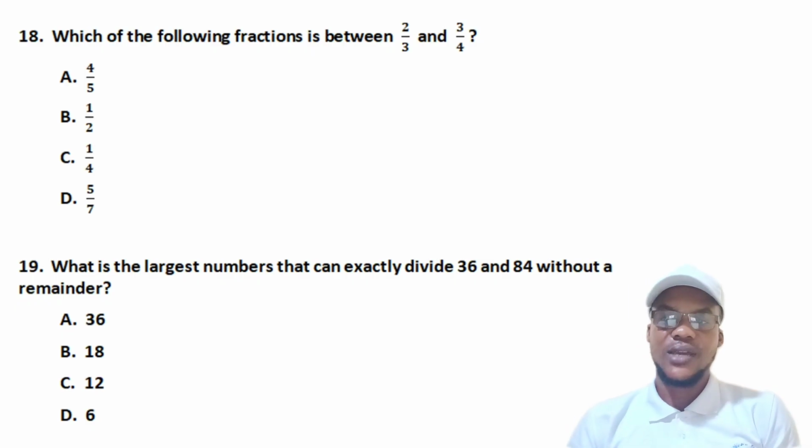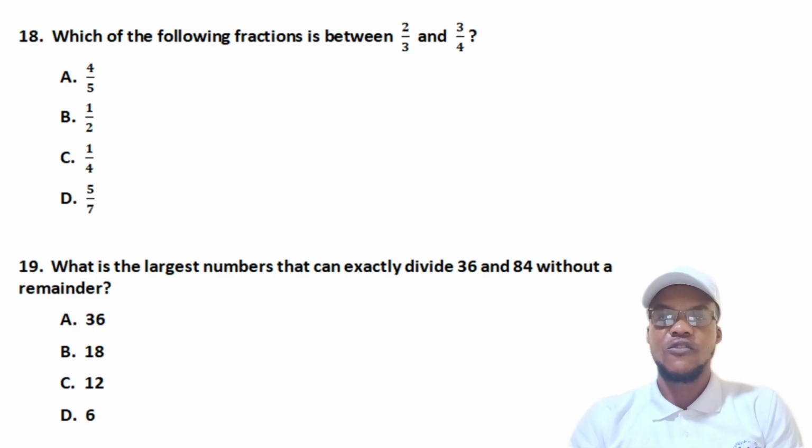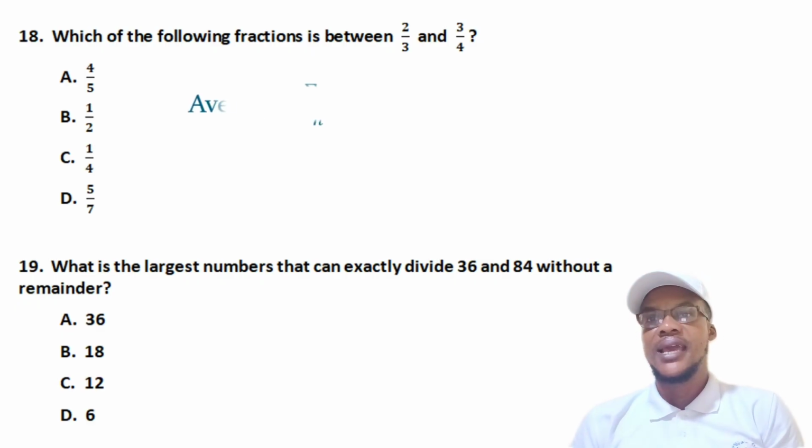And the other method we can also use is by changing each of them to what? Decimals. Okay, you can change 2/3 to decimal, 3/4 to decimals. You write your answers down, you look at the interval, then the options given as well, you change each of them also to decimals, then you compare which of the decimals will fall between the two decimals. Then you choose from the options. That one is also there, but I'm going to use the average method.